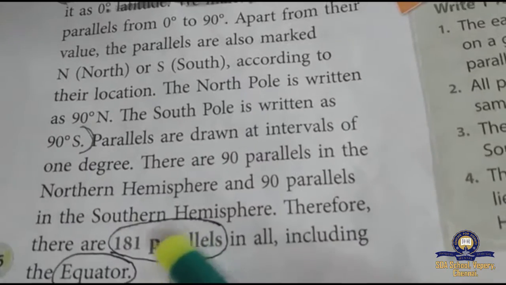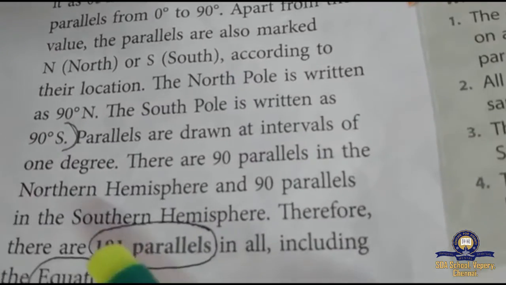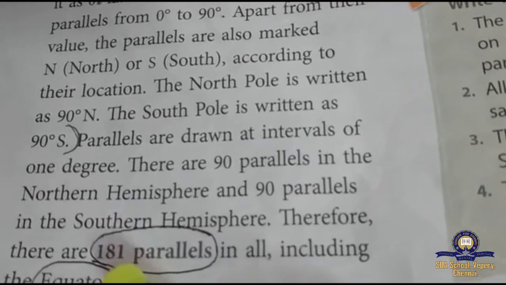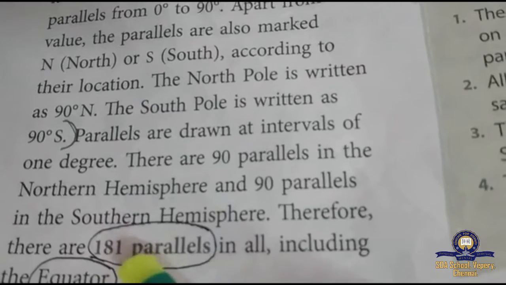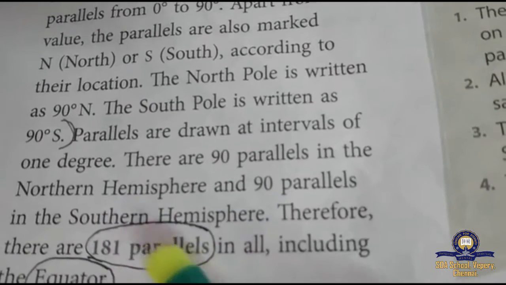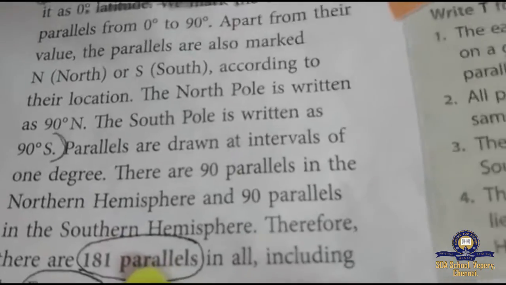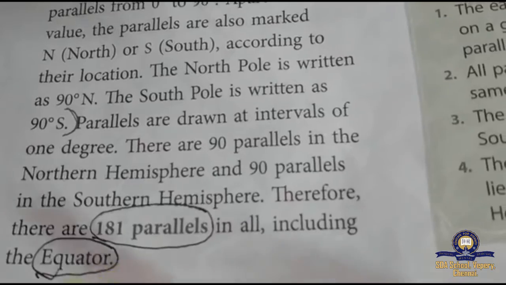90 plus 90 is 180. Then how does 181 come? That is, if you add the equator which is in the middle, then it will come to 181 parallels. How many parallel lines are there? 181. Got it? Including the equator line.